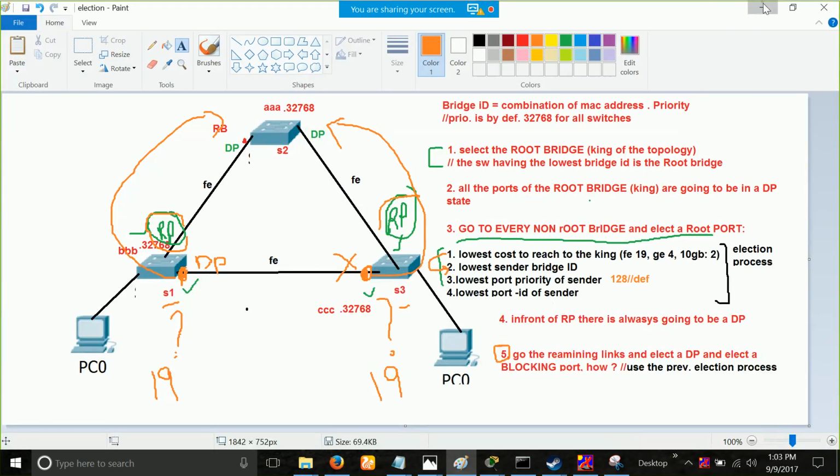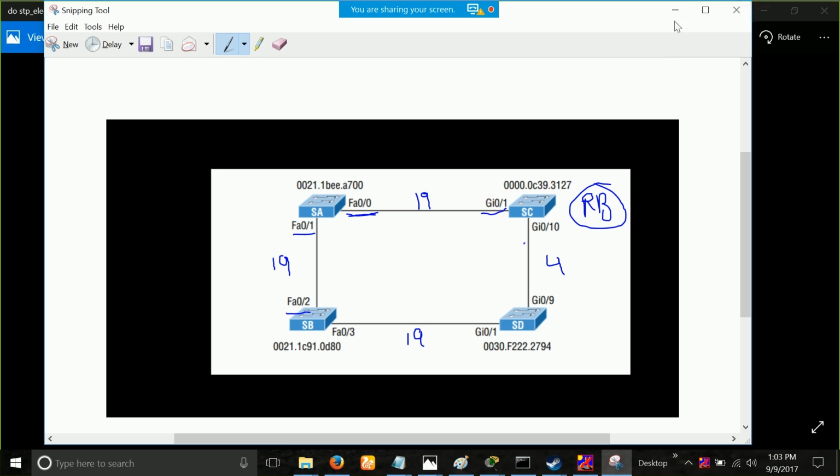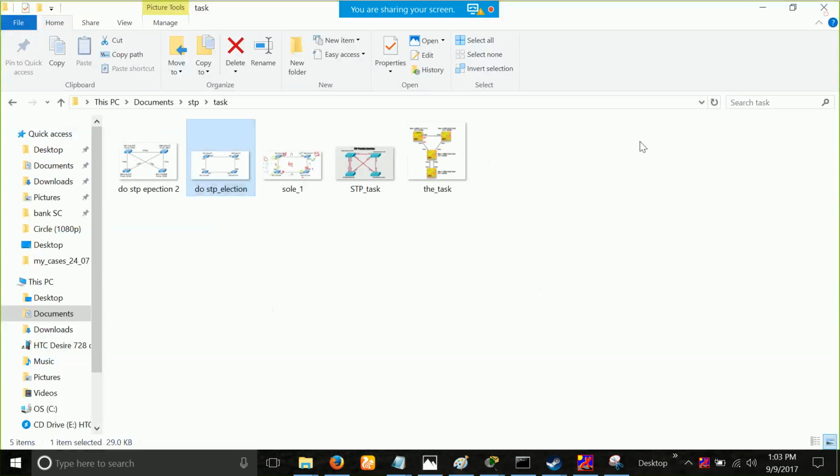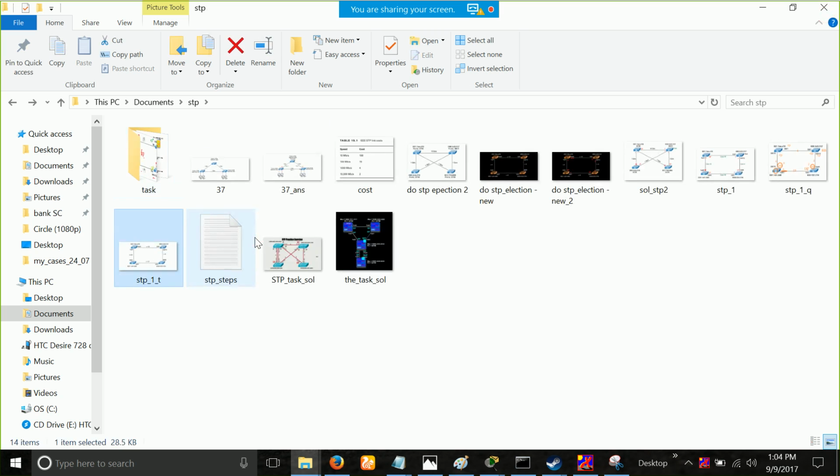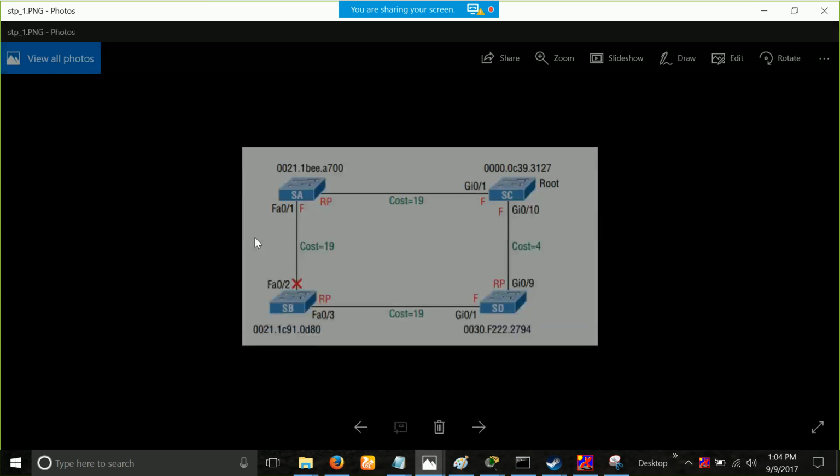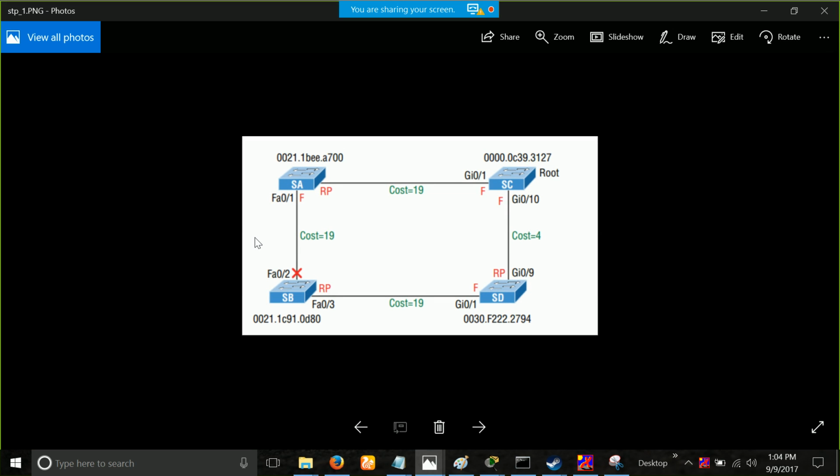I'll share the solution with you, guys. If you have doubt or if it is not matching with yours, then I will explain it to you. This is the solution, okay? And the F1 is the forwarding, okay? F is your DP, nothing special. Just match with yours. Then I will once again explain how it worked. F means DP simply.